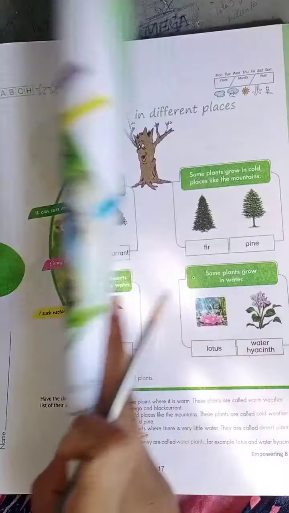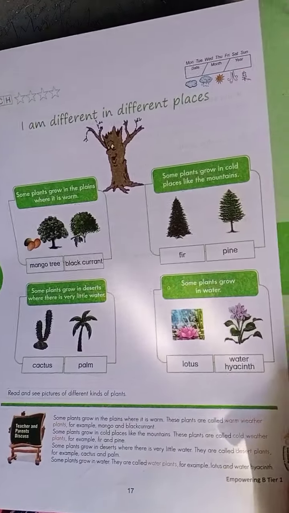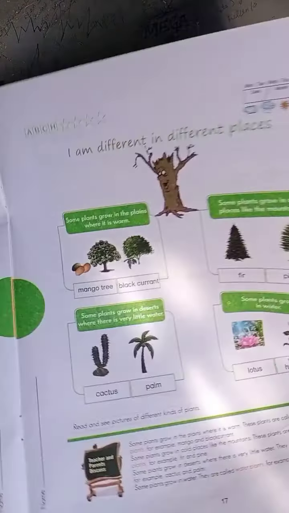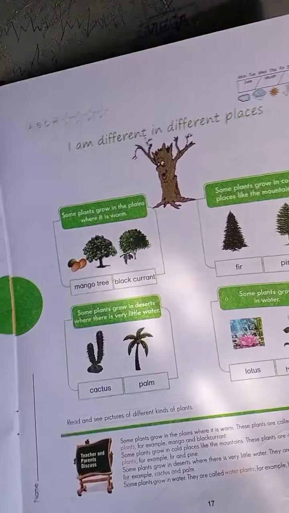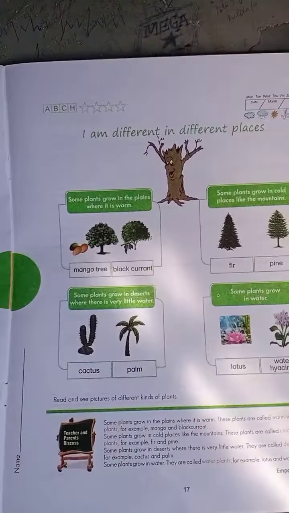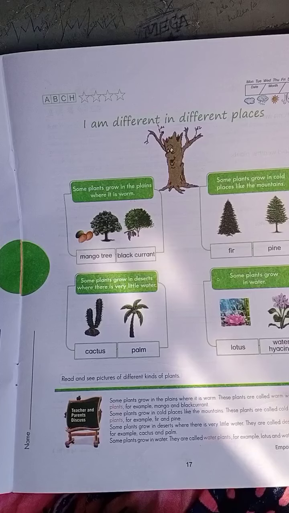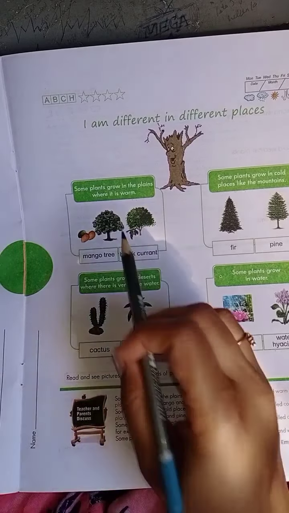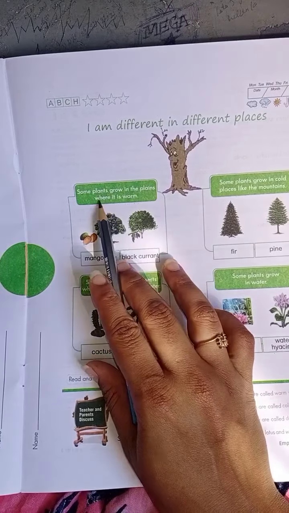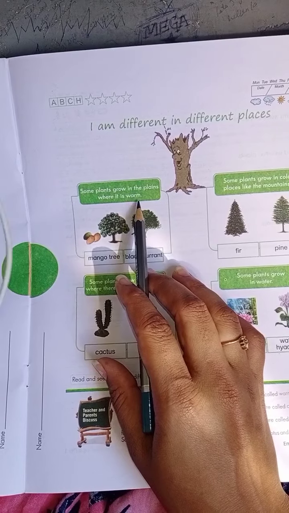Next, everybody open your page number 17. Plants grow in different places. Yes, some plants are grown in plains where it is warm.